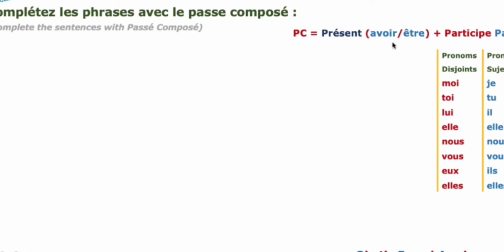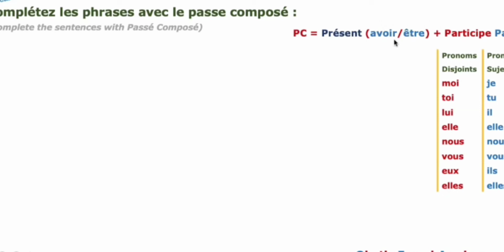If you are not sure how to conjugate the verb in passé composé, please check my previous video. I already explained how you have to conjugate the passé composé. You can see that again, then it is easy for you to conjugate the verb in passé composé. There I teach where you have to use avoir, where you have to use être, and how you have to change the verb into the passé composé. Everything I teach there, so please go and check that video again. So the rule for passé composé is the present tense of avoir or être plus the past participle.